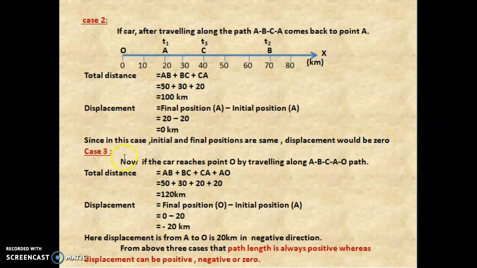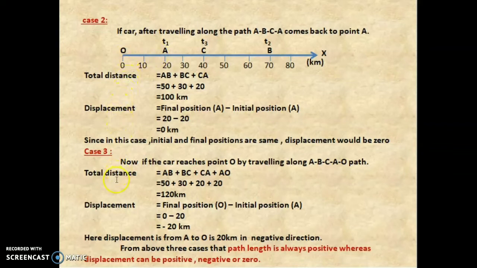Case 3. Now if a car reaches the point O by traveling along the path A, B, C, A, O. In case 2, the car stopped at A. Now it moves from A to O. O is considered as a reference point.